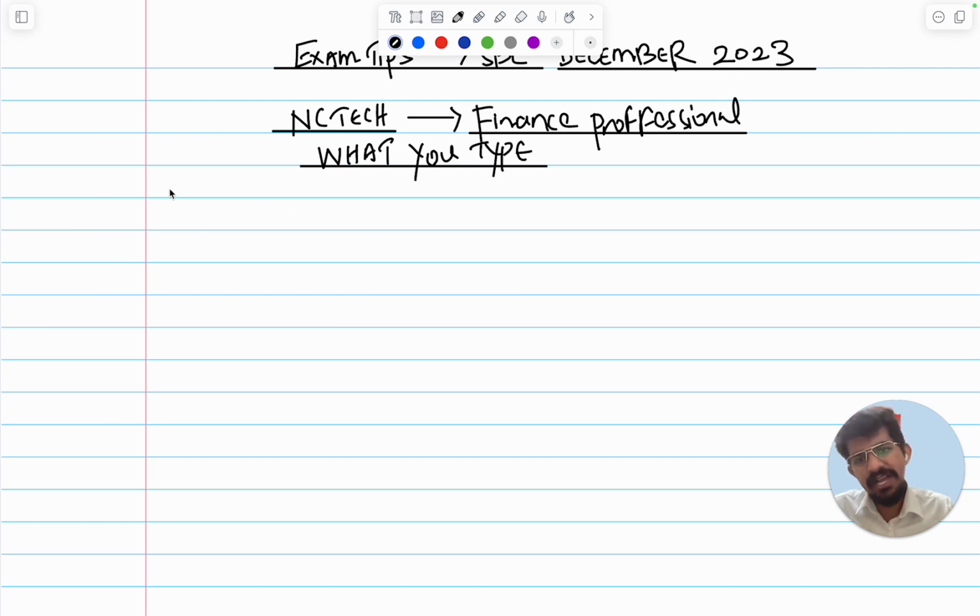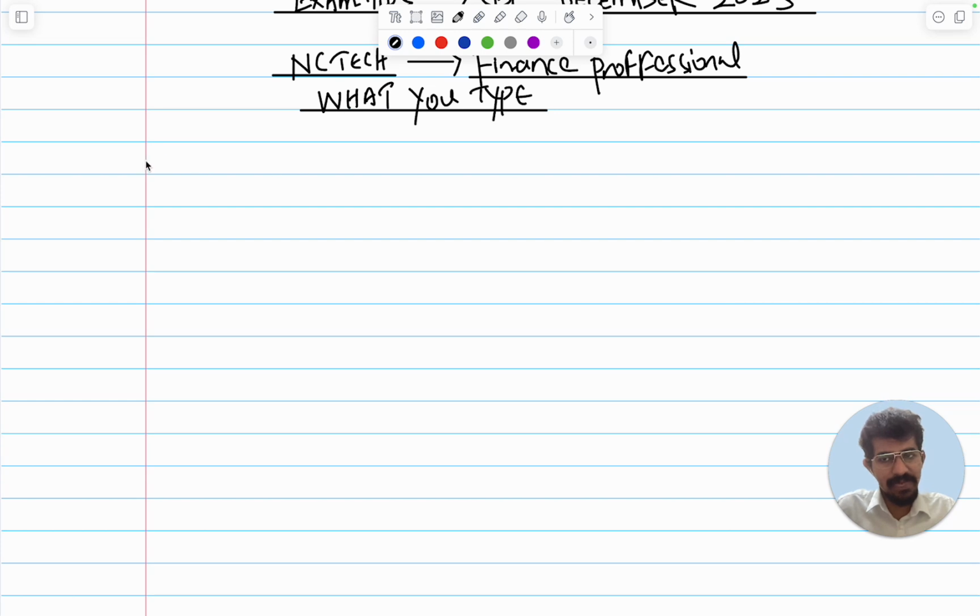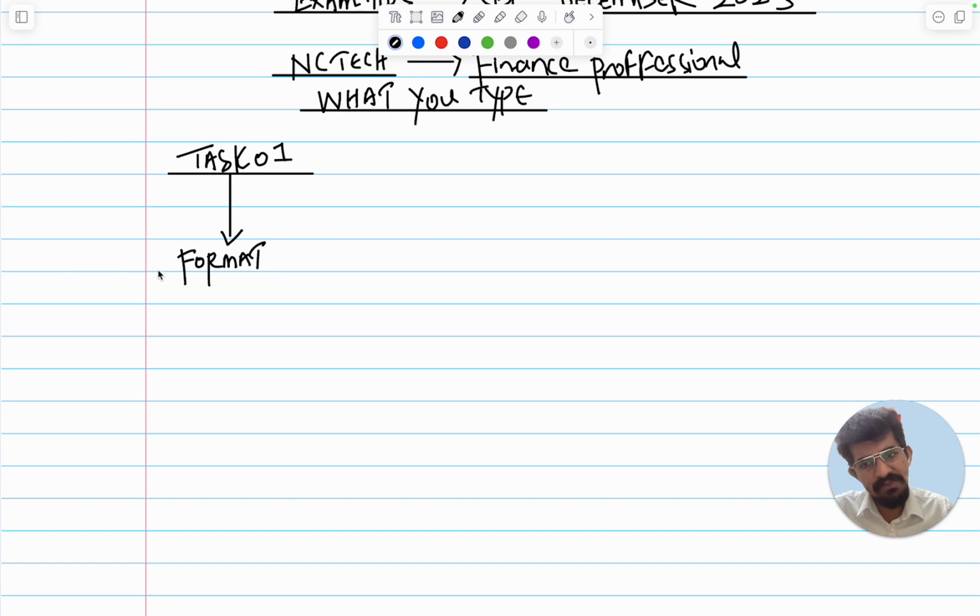So students, now I'll design a small template for how your mind should be managed on the exam day. When you go to the exam day, you will be seeing the screen, everything. The first step is to click on the task. Let's assume task number one. You can follow this for every task. When you click on task number one, the first thing the student's mind should focus on is the format. They may ask for a report, a letter, or a briefing note. So just look at the format.